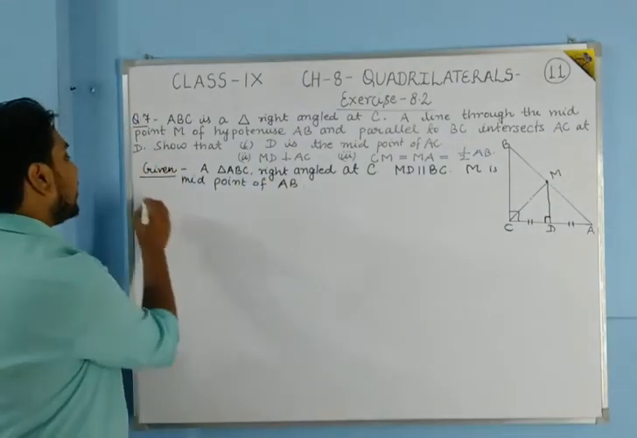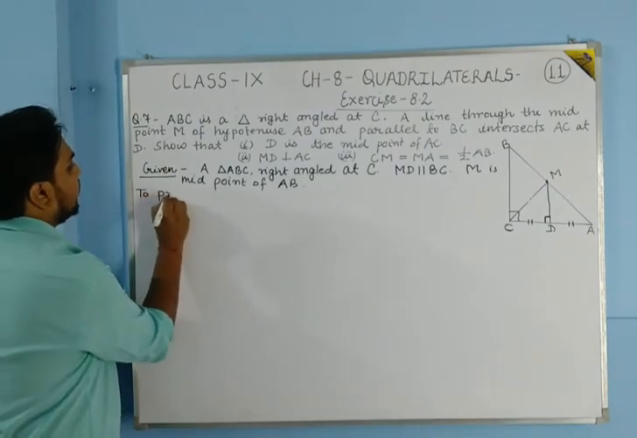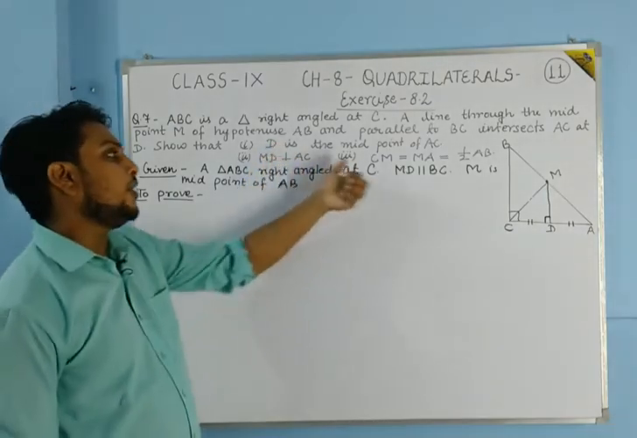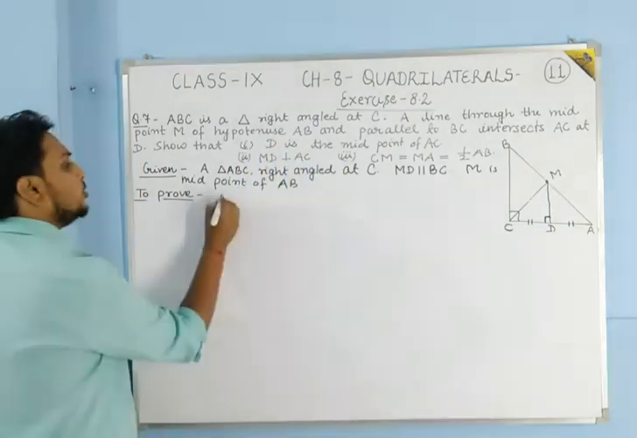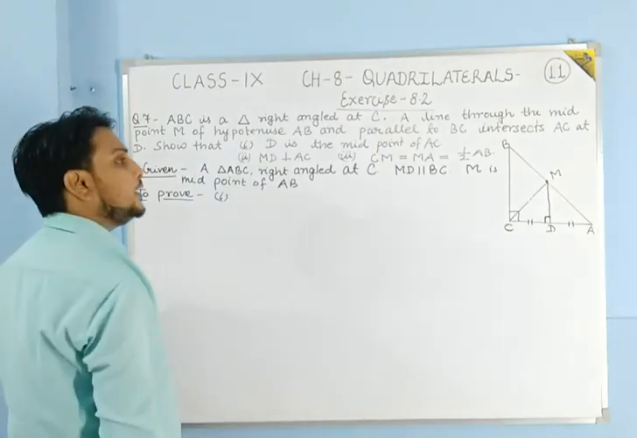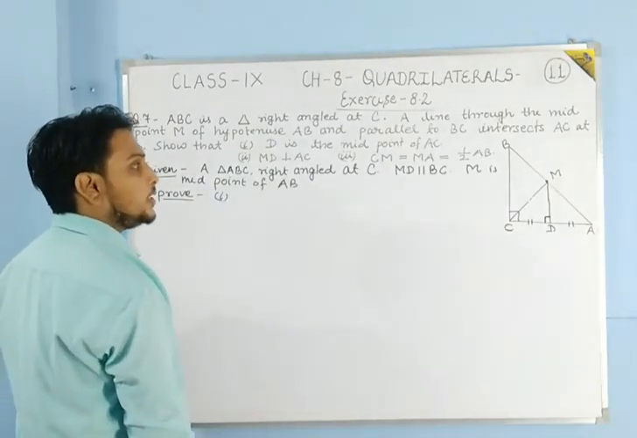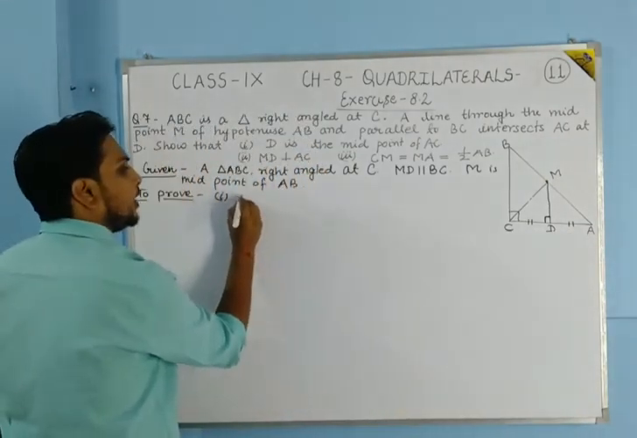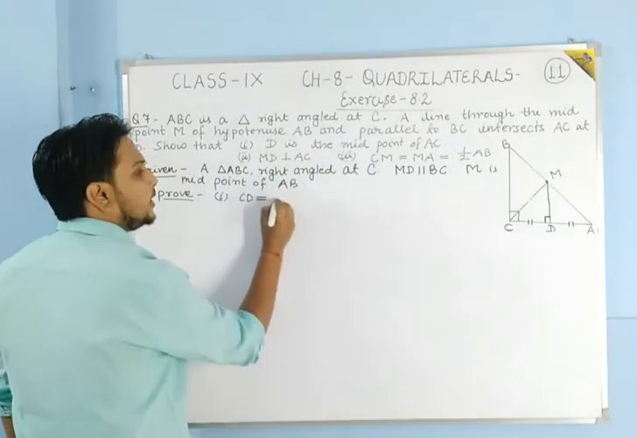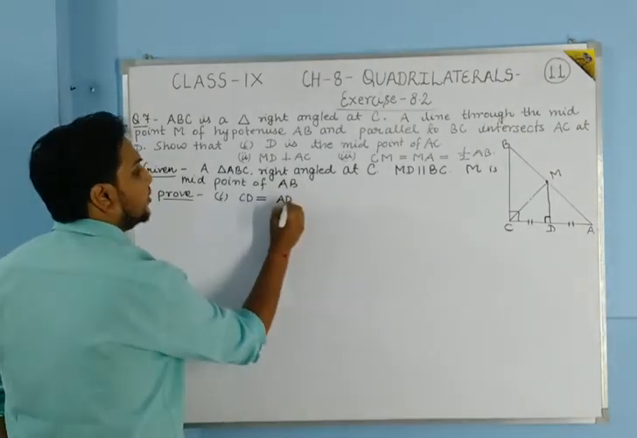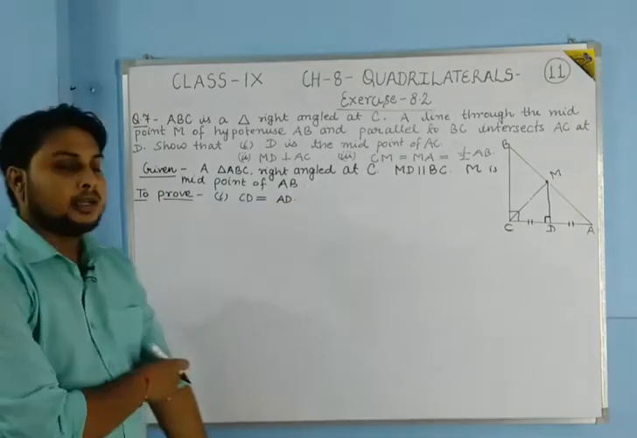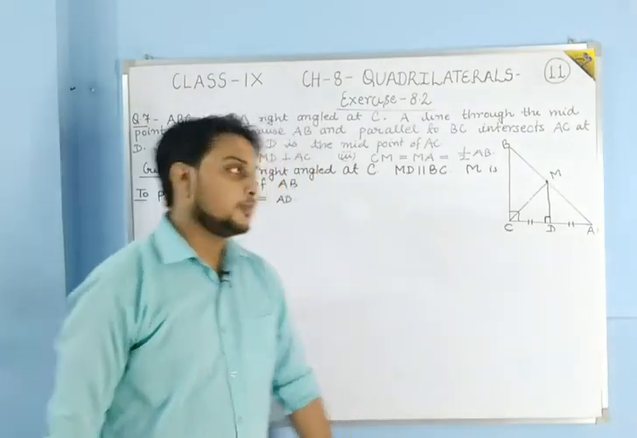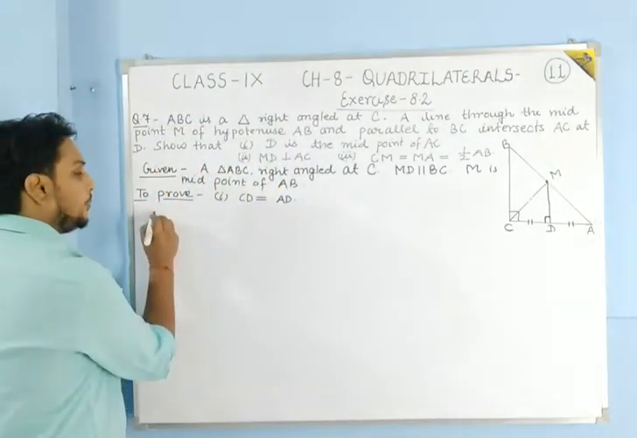Now what we have to prove? Here I have written what we have to prove. So firstly we are going to solve the first one, that is D is midpoint of AC. If D is midpoint of AC, then here we have to prove that CD is equal to AD. If we show it, then it is clear that D is midpoint of AC. So let us see the proof of this question.